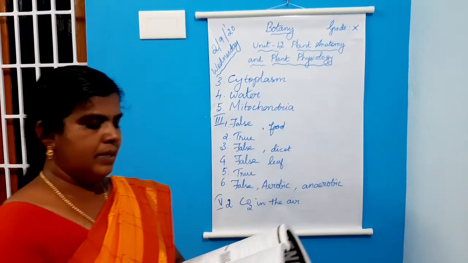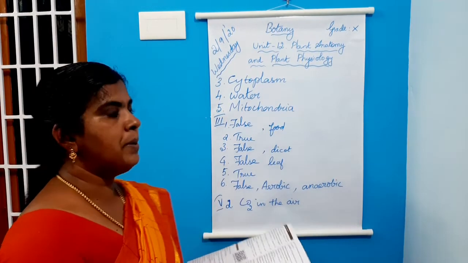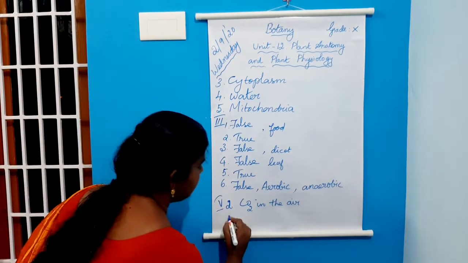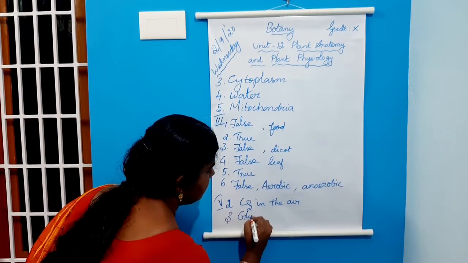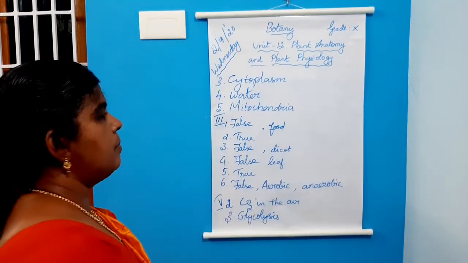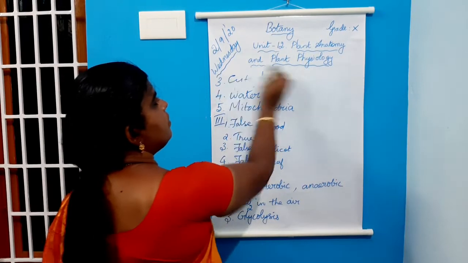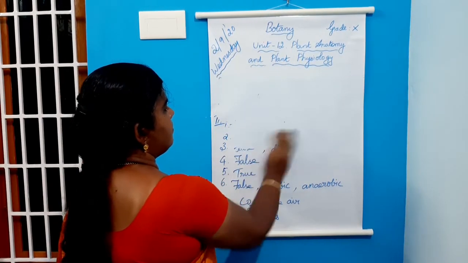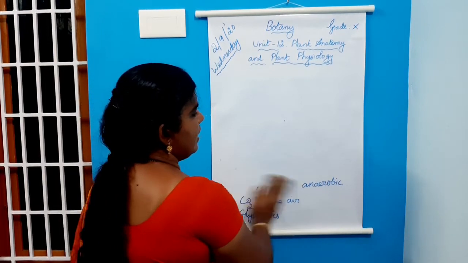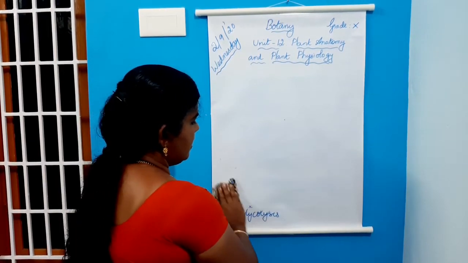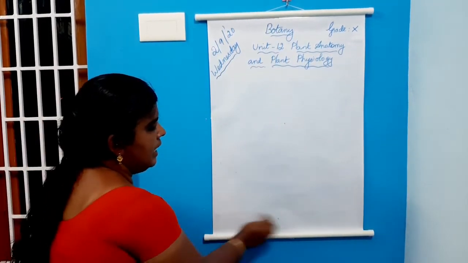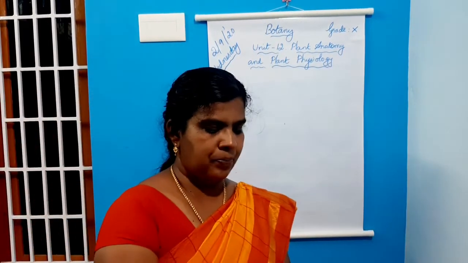Third question. What is the common step in aerobic and anaerobic pathway? Glycolysis. Glycolysis is the common step. It is common in both aerobe and anaerobe. The first step in aerobic respiration and anaerobic respiration is glycolysis. So glycolysis is common to both aerobes and anaerobes.